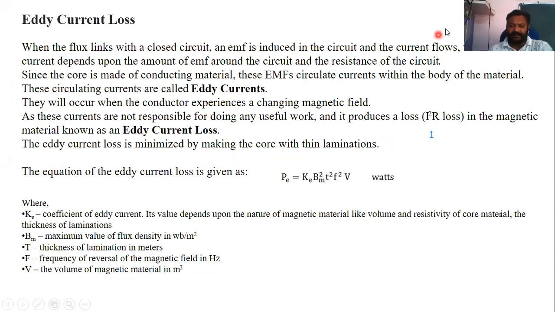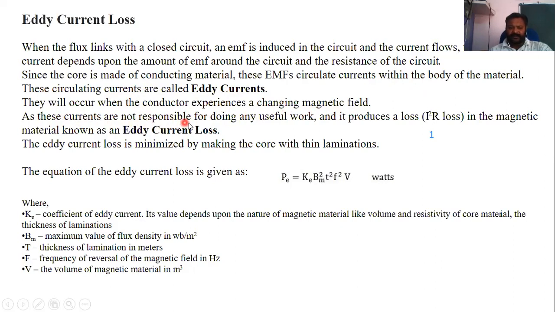Next is eddy current losses. So what are eddy current losses? When flux links with a closed circuit, an EMF is induced in the circuit and current flows. The value of current depends upon the amount of EMF around the circuit and the resistance of the circuit. Since the core is made of conducting material, the EMF circulates currents within the body of the material. These circulating currents are called eddy currents. They occur when conductors experience a changing magnetic field.